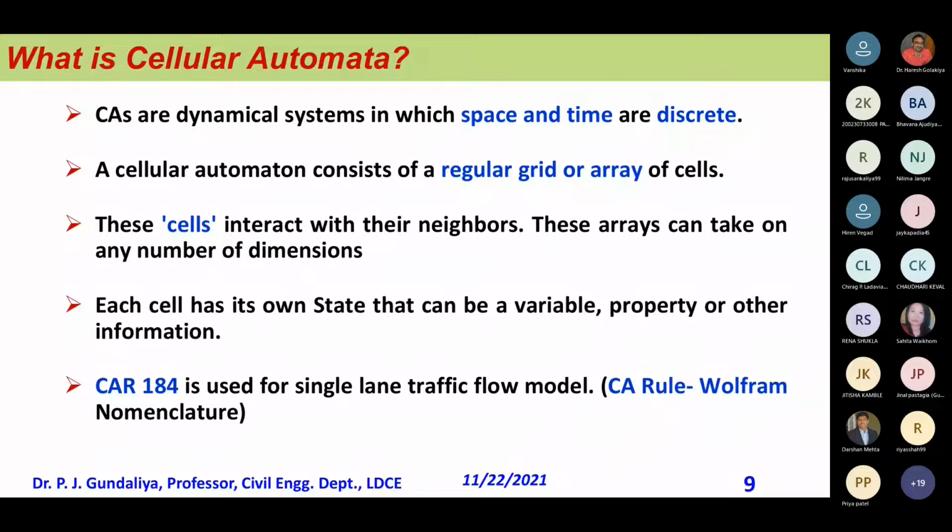Then there is an important rule: CA rule number 184. We will see what 184 is. It is used for signal and traffic flow models. It is an array, and normally this rule gives some kind of flow, either a river flow or a vehicle flow. It represents flow, and almost all the characteristics of flow you can rebuild with rule 184.